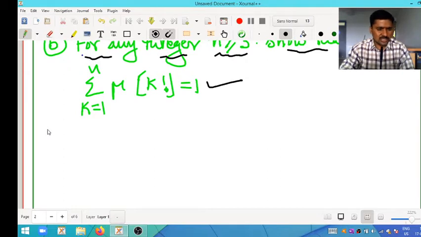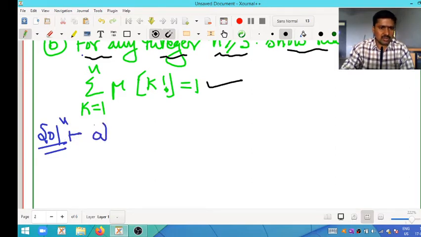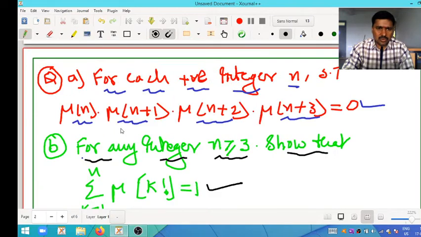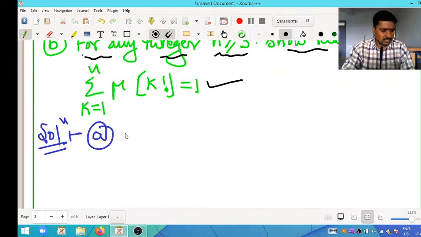In the solution part, first I want to prove the first one. For this we take the division algorithm.